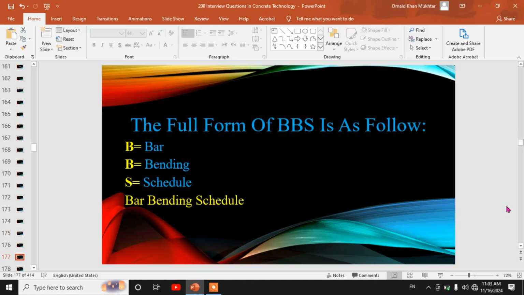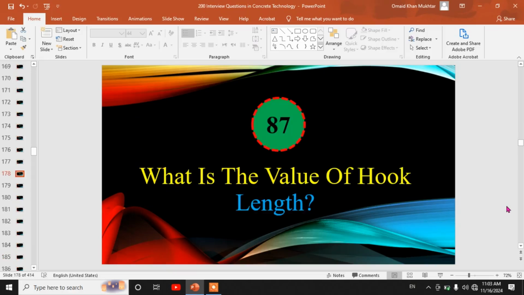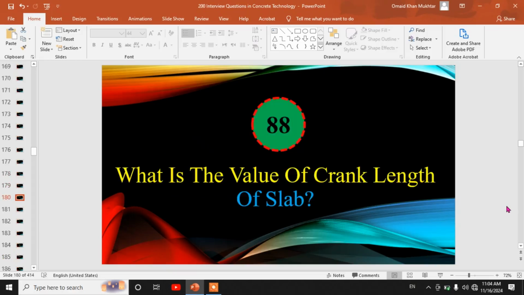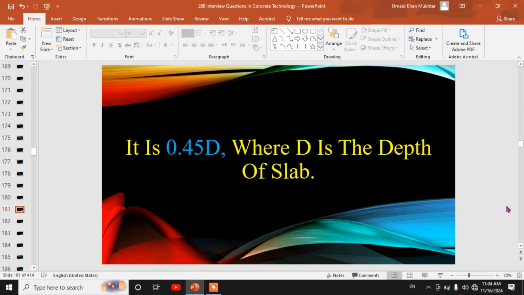86th, what is the full form of BBS? The full form of BBS is as follows: B means bar, B means bending, S means schedule, bar bending schedule. 87th, what is the value of hook length? It is 9D or 75 millimeter. D is the diameter of bar. 88th, what is the value of crank length of slab? It is 0.45D, where D is the depth of slab.